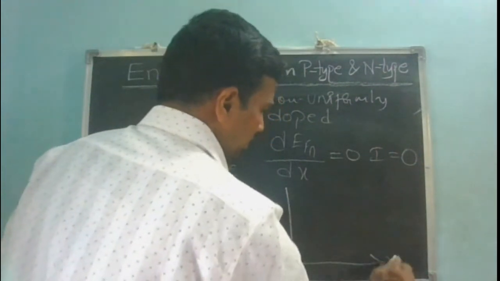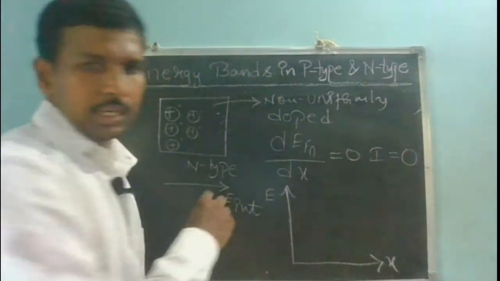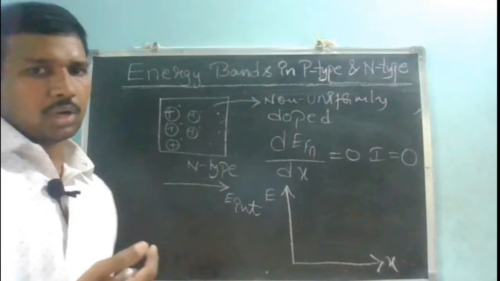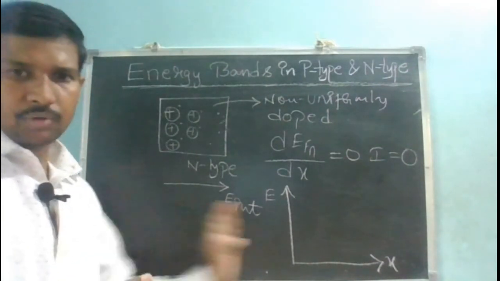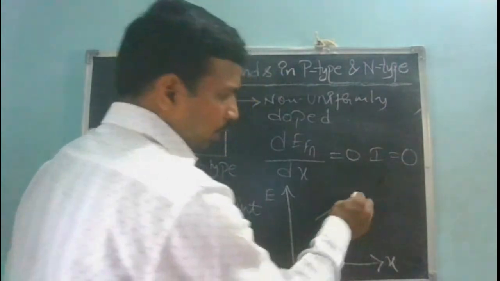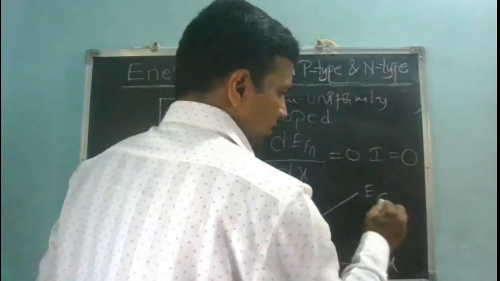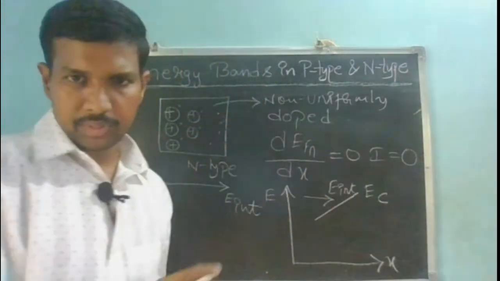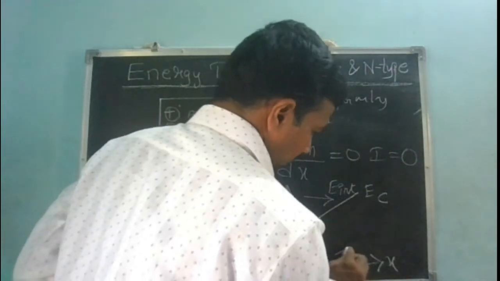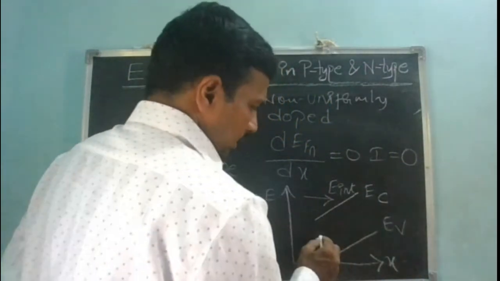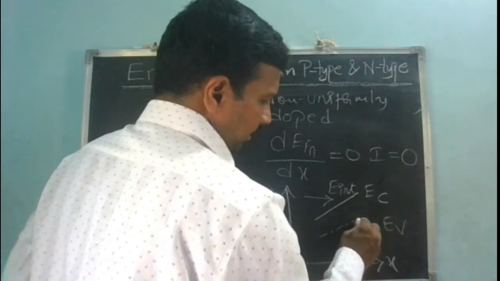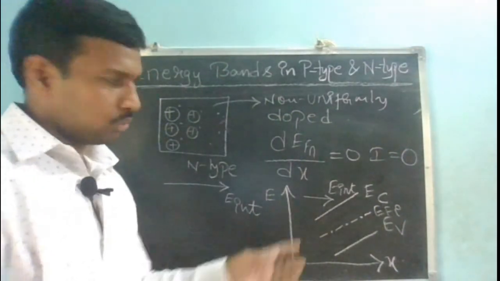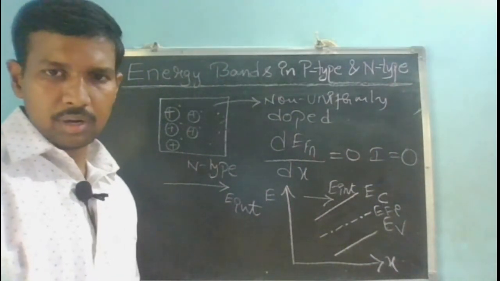I have to indicate the presence of an electric field, which is internal, but there is no current. So how do I represent it? My electric field direction is from left to right, so it is in accordance with the positive slope of my EC. So my positive slope of EC is here, so that my electric field is in the same direction. If EC takes this form, EV also takes the same form, and my intrinsic Fermi energy level EFI also takes the same slope. The slopes of EC, EFI and EV are all the same.